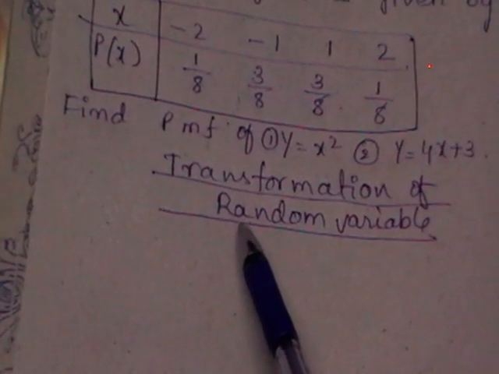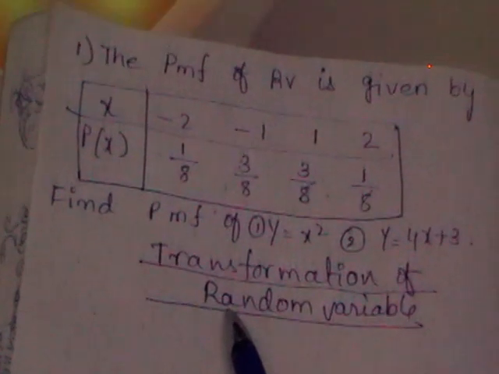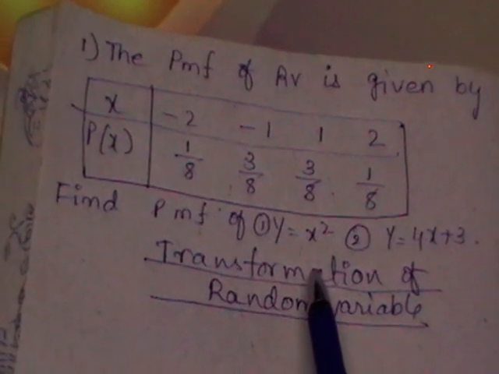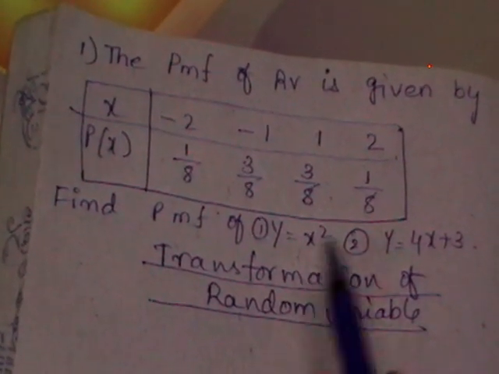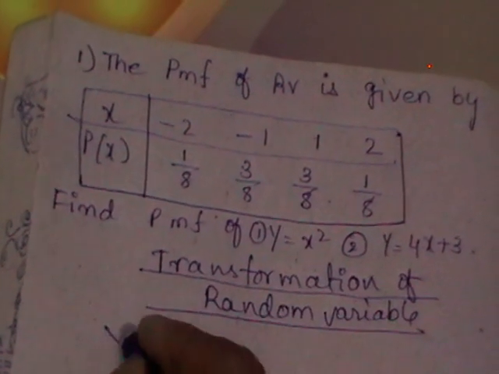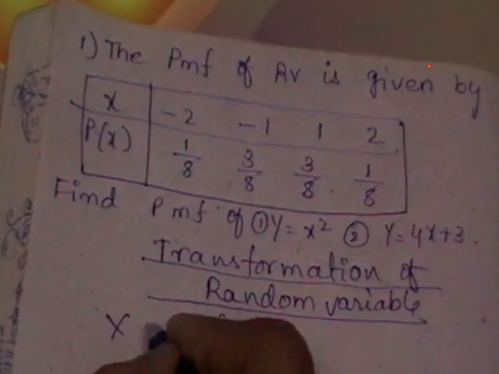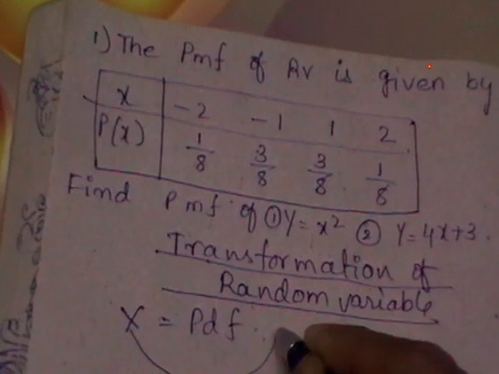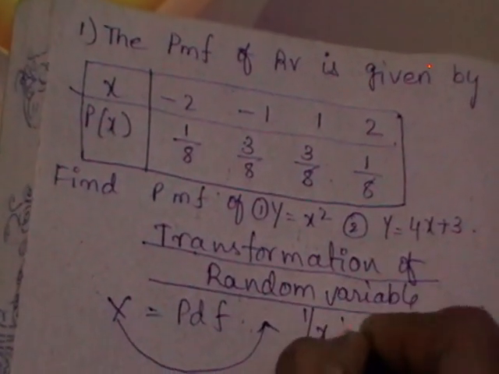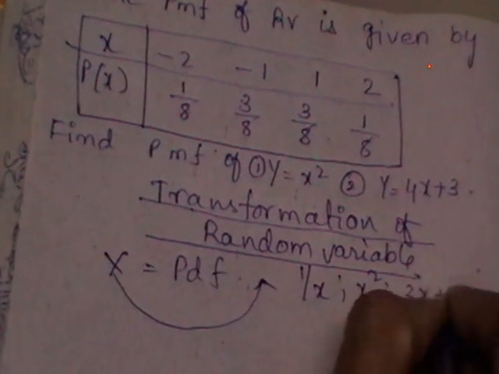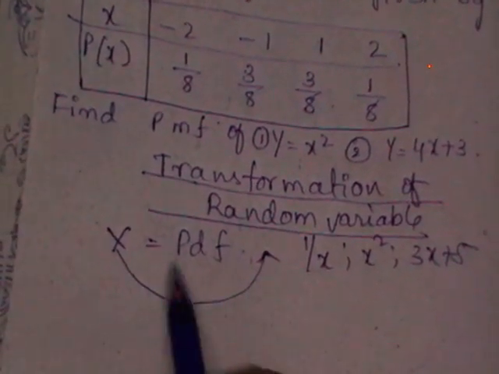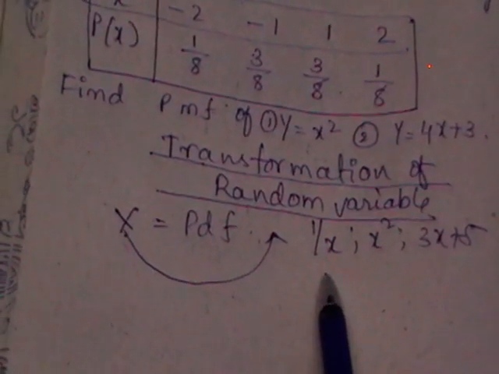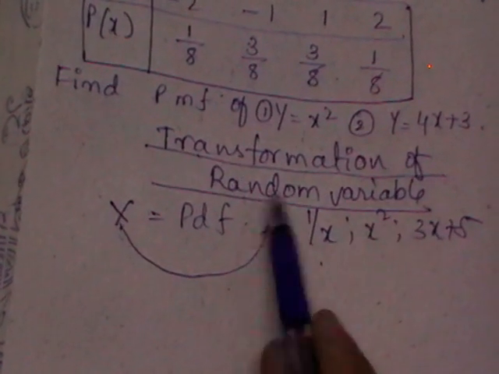Now what is this transformation of random variable? If you are given the PDF of x or PMF of x, you should be able to find the PDF of a function of x. The name itself tells that if you transform x to either 1 by x or x square or any other form like this, you should be able to find its PDF also using a concept called transformation of random variable.